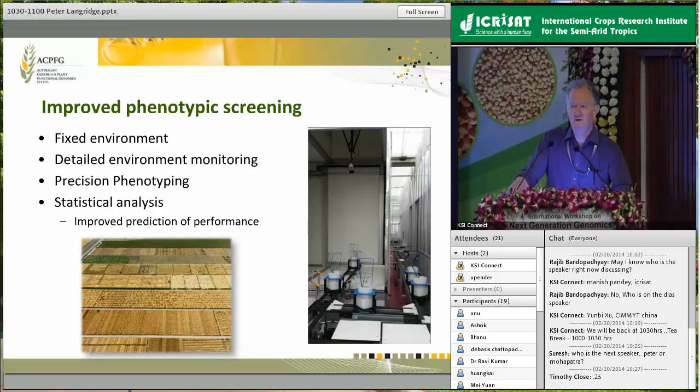One is we can try and fix the environment. So we can use controlled environment facilities, we can use fancy automated greenhouses. We can monitor the environment, and we can try and include components of the environment in our analysis. We can use components of the phenotype and try and tease apart the different aspects of it. And then of course there have been significant advances in the way in which we go about analysing the data and information, in both design of the trials, be they in a controlled environment or in the field, and the way in which we tease apart useful information, which in our case is the genetic information from those studies and analyses.